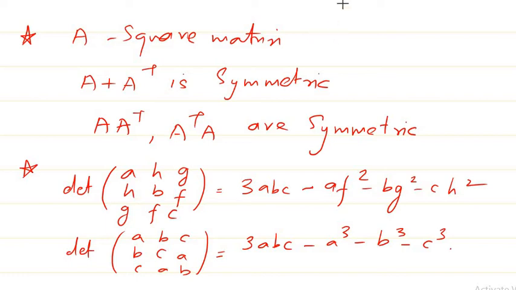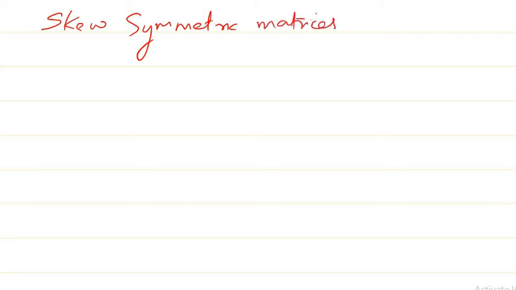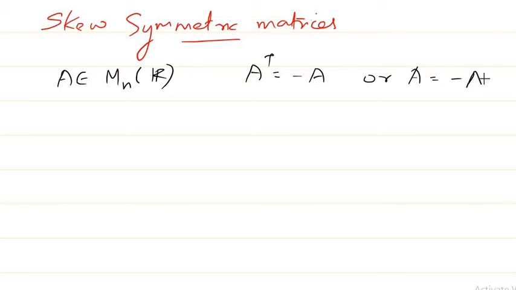The next type of matrices we are going to see is skew symmetric matrices. We'll see some properties of that. What do you mean by a skew symmetric matrix? We can say a matrix A belonging to M_n(R) is a skew symmetric matrix if A transpose is equal to minus A, or A is equal to minus A transpose, whatever you can write, no issues.